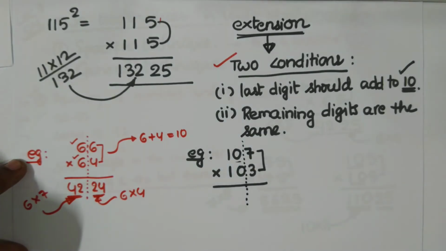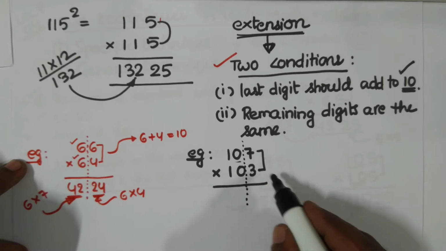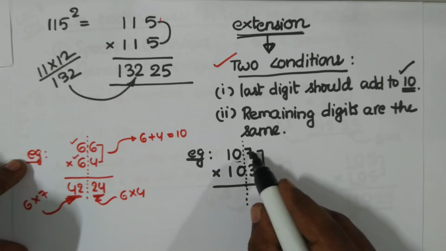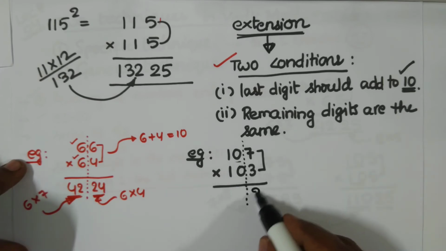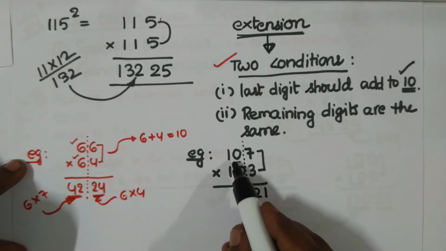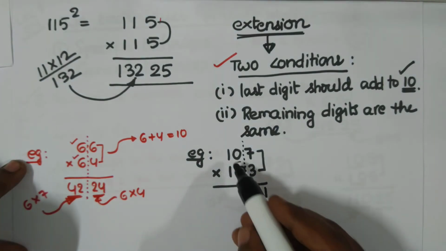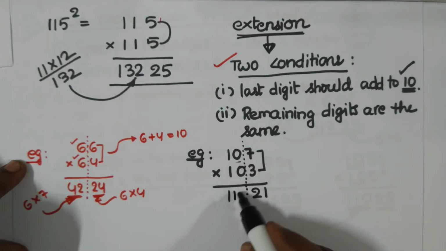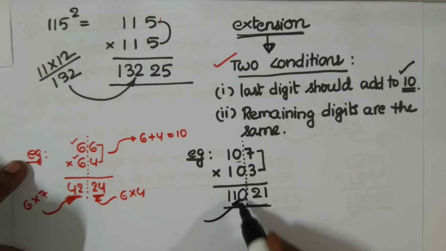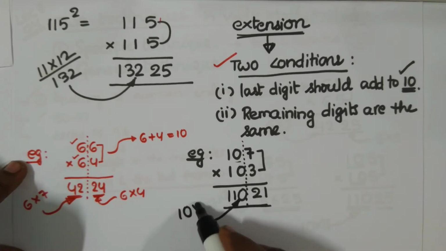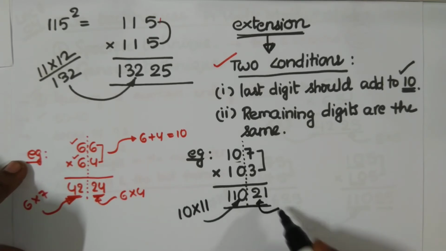So segregate like this. 7 3s are what now? When the last digits add up to 10, just multiply them. 7 3s are 21. And this is again same as the previous case. 10 11s are 110. It's very easy, right? That's it. This is the answer. So we got this 10 11s and this 7 3s.